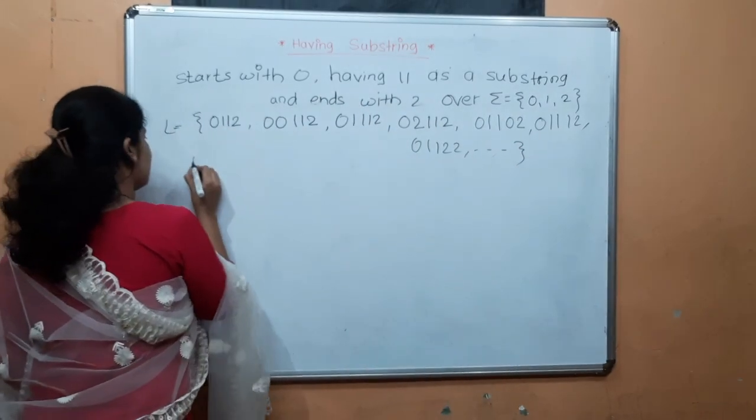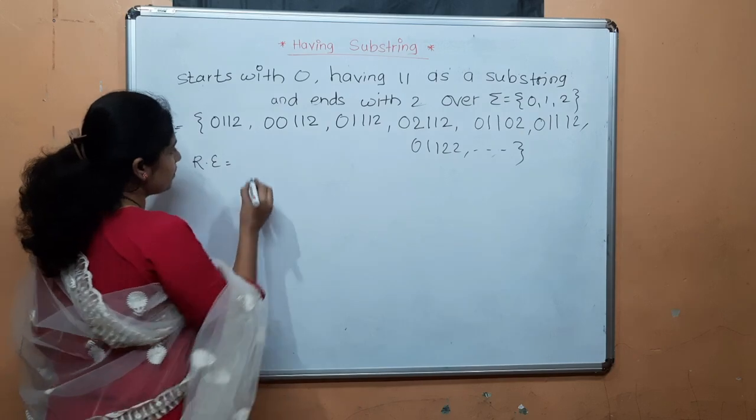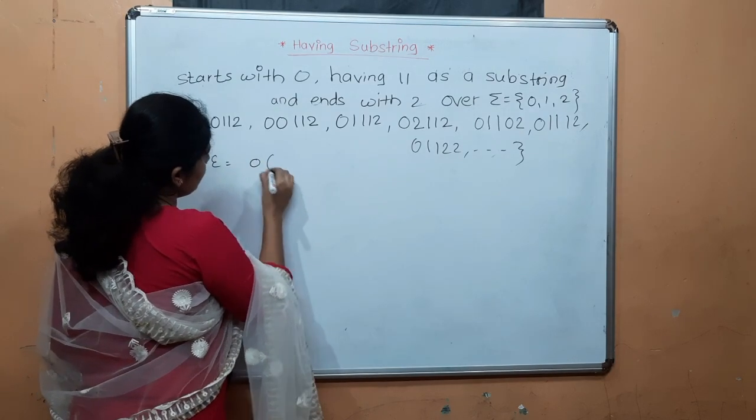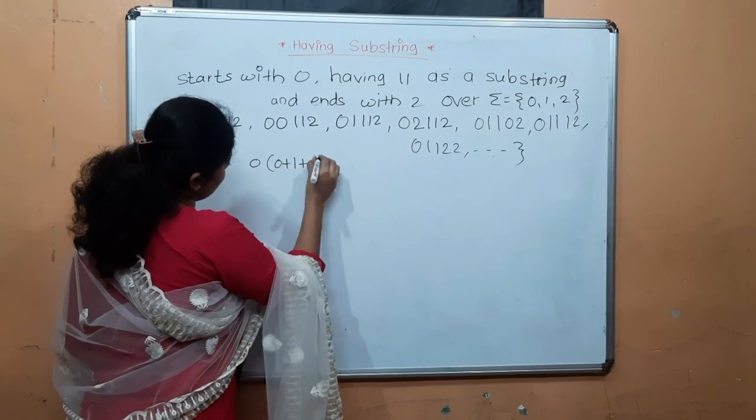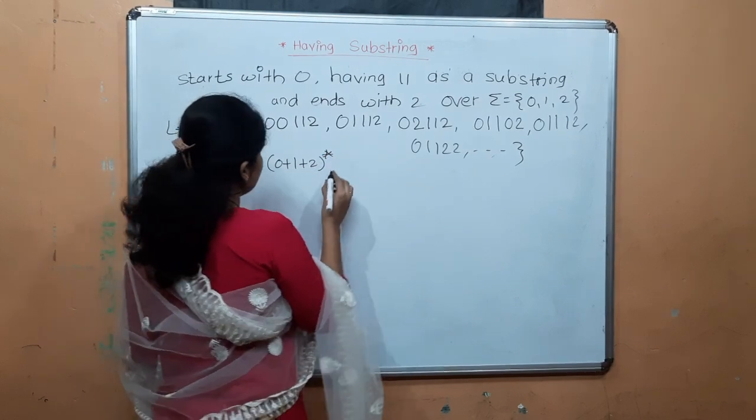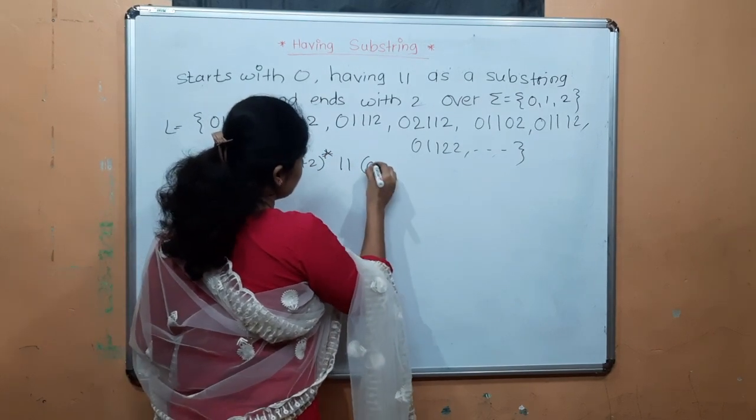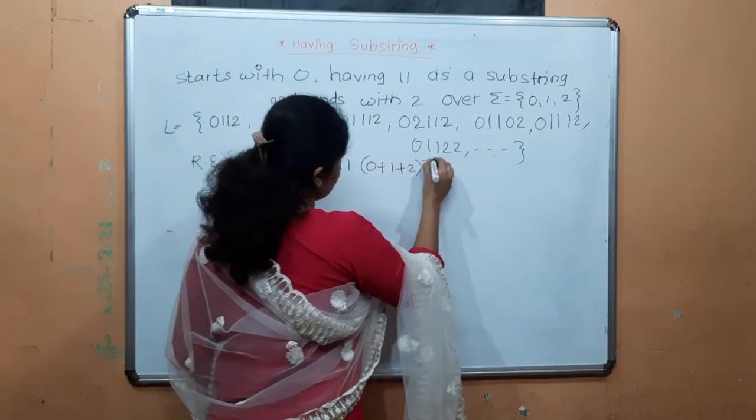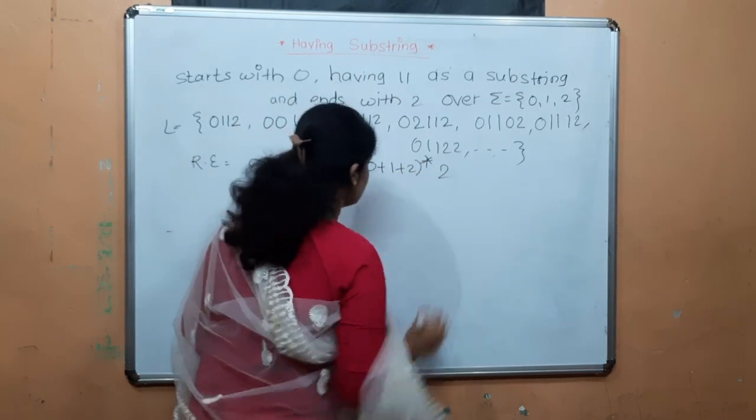The regular expression will be: starts with 0, after that any number of zeros, ones, twos will occur. Then having 1, 1, after that any number of zeros, ones, twos will occur. After that, ends with 2.